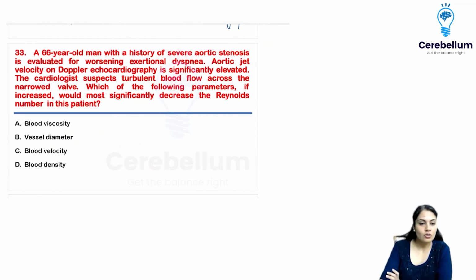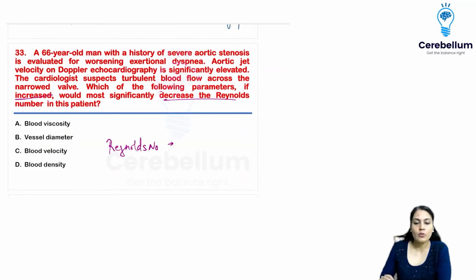A 66-year-old man has a history of worsening exertional dyspnea. So suspect turbulent blood flow across the narrowed valve, and which of the following parameters, if increased, would most significantly decrease the Reynolds number? So they have given turbulence, which is nothing but Reynolds number. Now, what is the formula for Reynolds number?